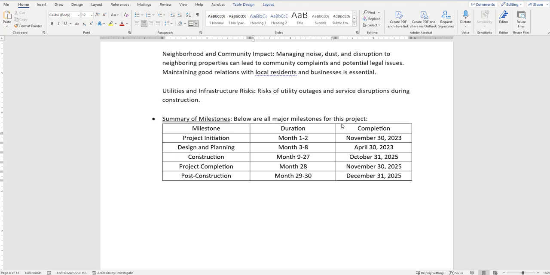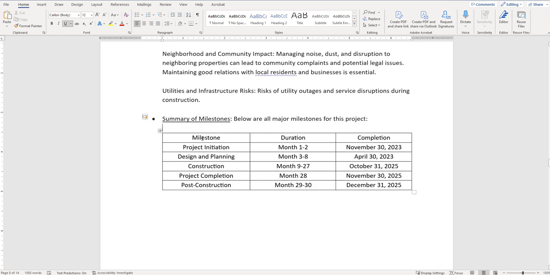All right, so I took the milestones from above and I put them in a nice little table. So it's nice and easy to see. So we have our milestone and the different stages of our project. It has the duration and then the completion. I would say in a downtown Toronto project to do this in 2 years, pretty aggressive. But this is just supposed to be a learning experience, right?